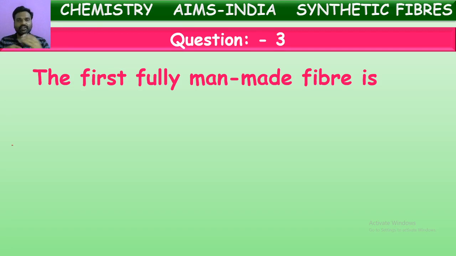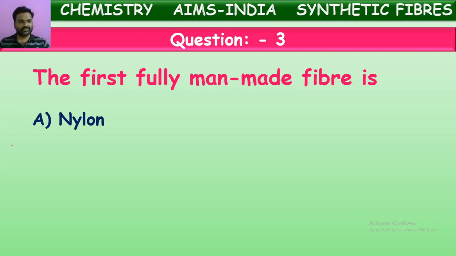By regenerating this wood pulp, they have prepared rayon. So it is not fully man-made. They are asking here which is fully prepared from chemicals in the laboratory. What was that?